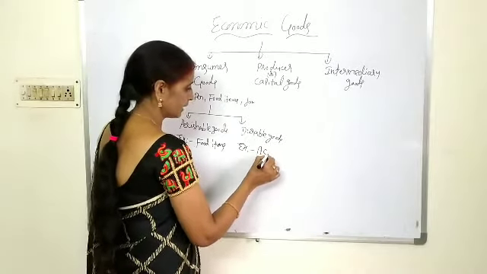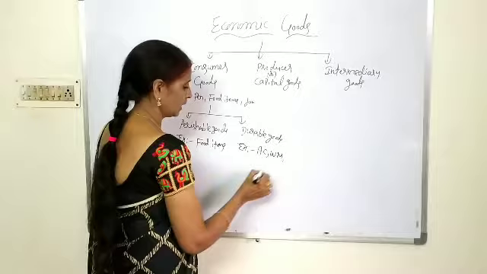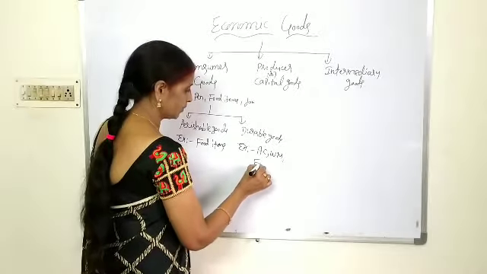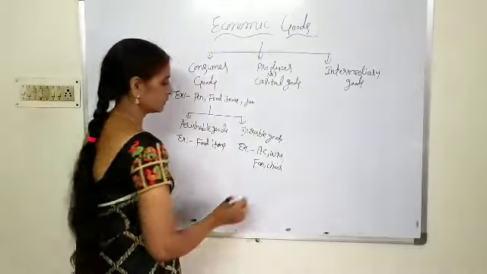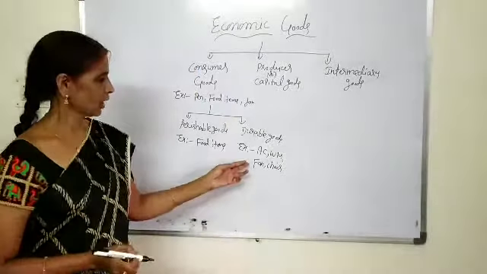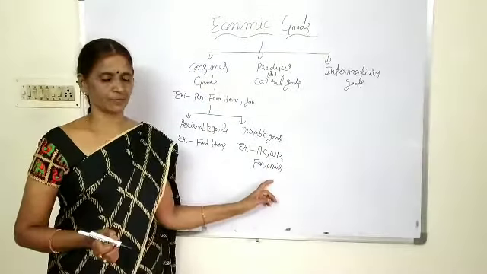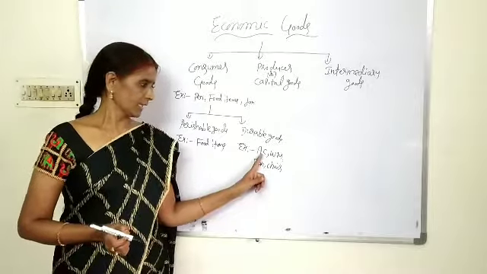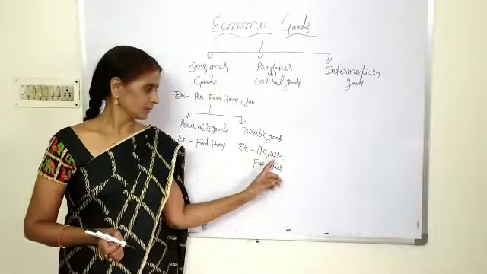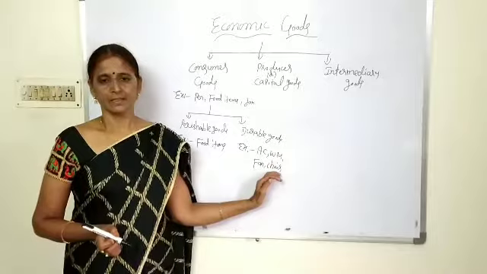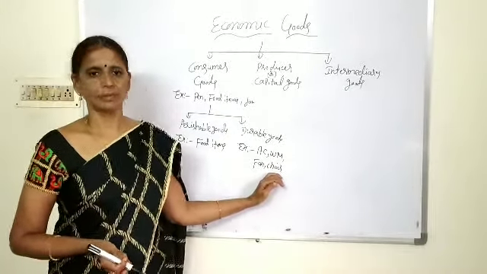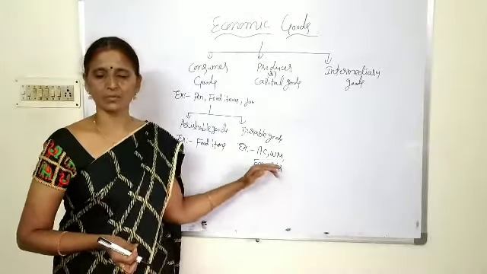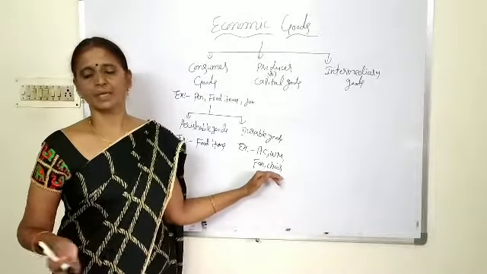AC, washing machine, fan, chair, and phone, even the cell phone, are consumer goods.